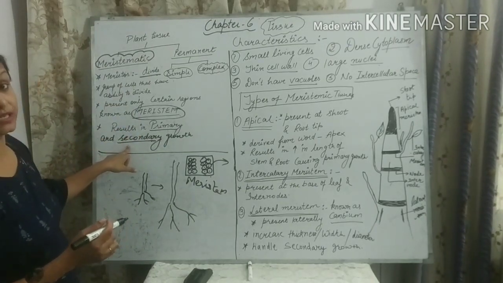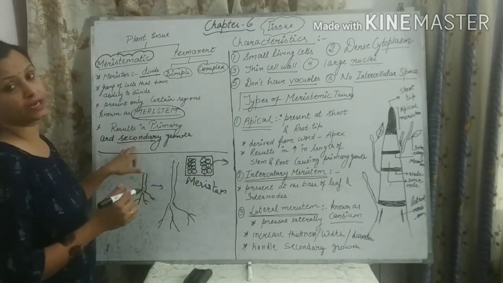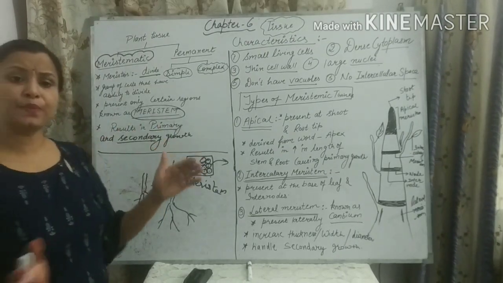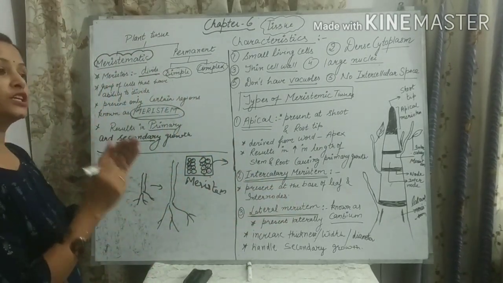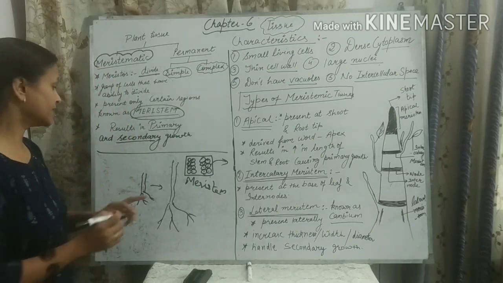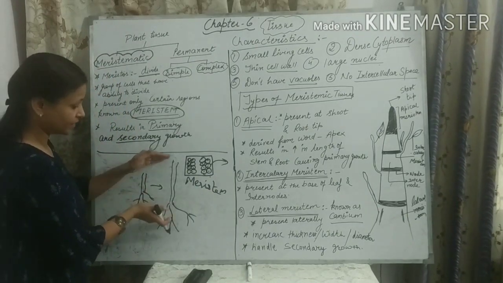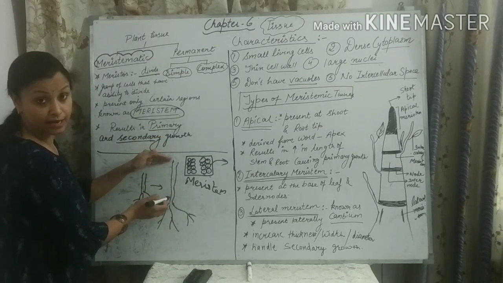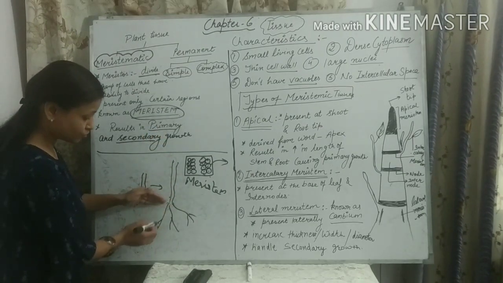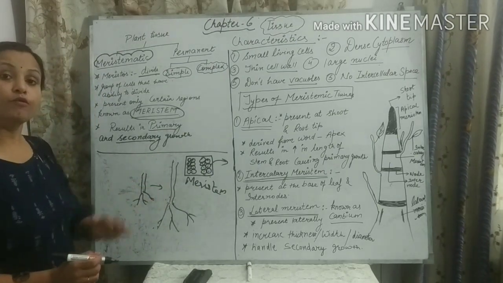Okay, so here we are now going to the next point. That means what is the function of meristematic tissue? It results in primary and secondary growth. So what do you mean by primary growth and secondary growth? Primary growth means the growth which happens in the vertical direction. Here you can see this is a plant, young plant. When it grows, its height increases, its height of the stem increases and also length of the root increases. So this growth is known as vertical growth.